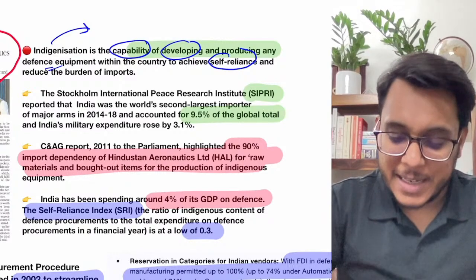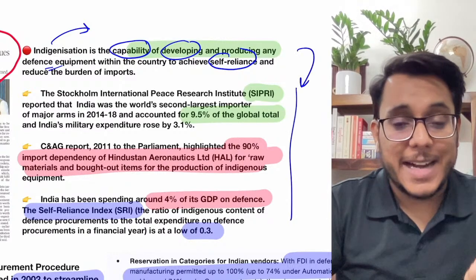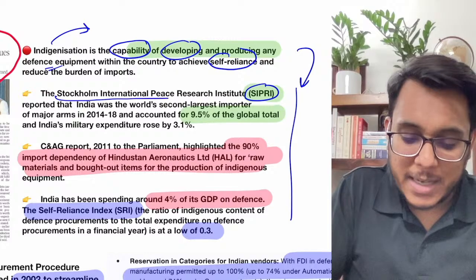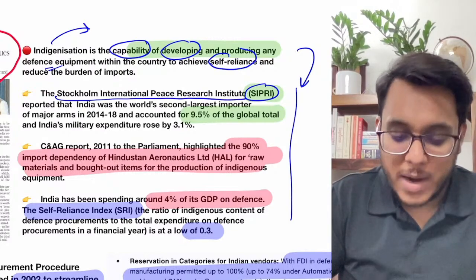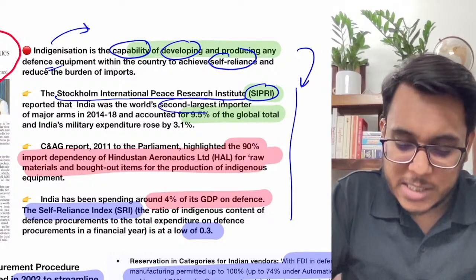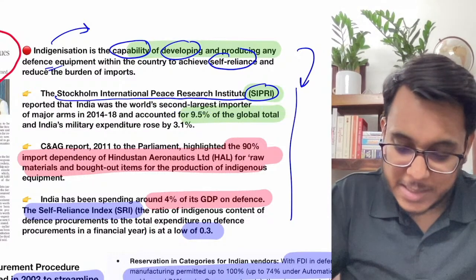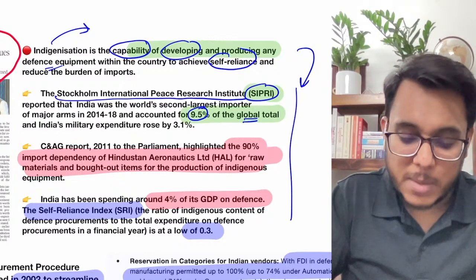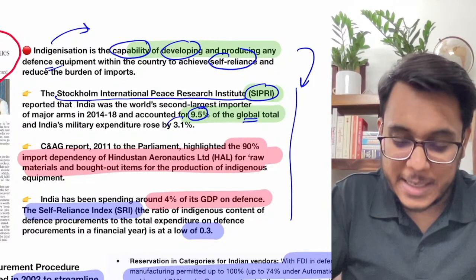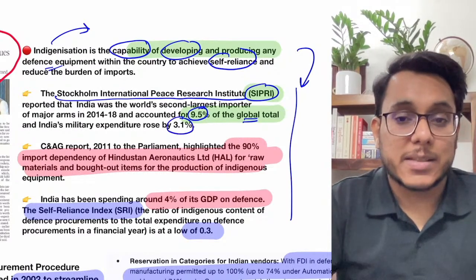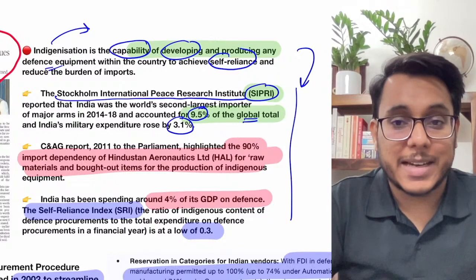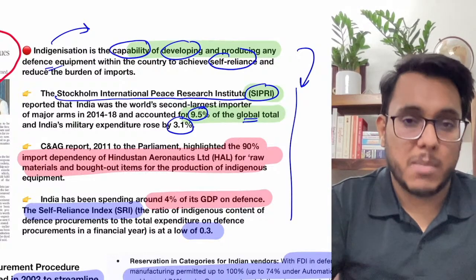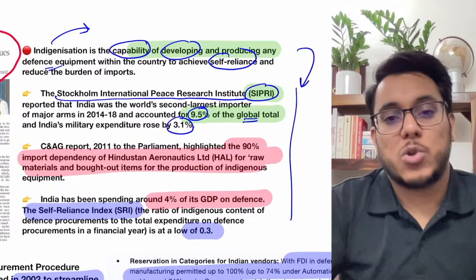Then, guys, there is certain data that I have on why the indigenization of defense is needed in India. According to SIPRI, the Stockholm International Peace Research Institute, India is the world's second largest importer. In this capacity, 9.5% of the global import was done by India. India's military expenditure has increased by 3.1%. Okay, this is not something which we should be happy about. So much dependence is not appreciable.